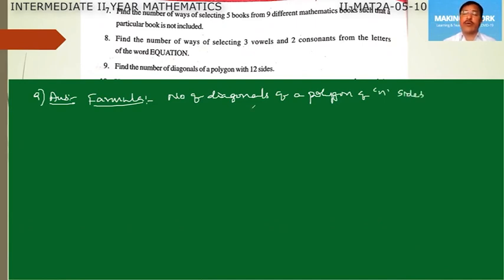The number of diagonals in a polygon of n sides is equal to nC2 minus n. So on simplification we get n into (n minus 3) by 2.